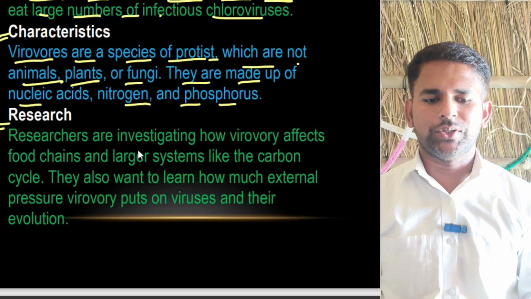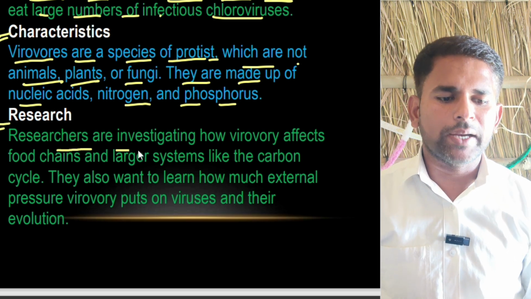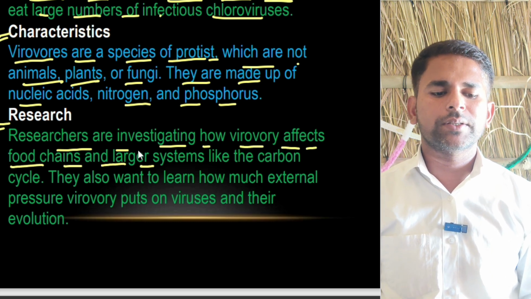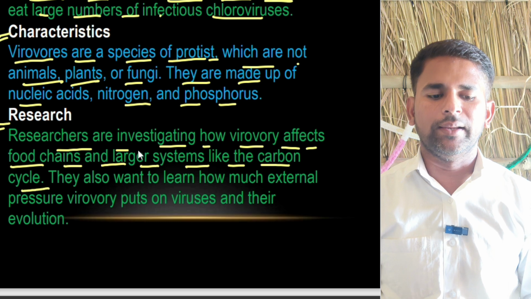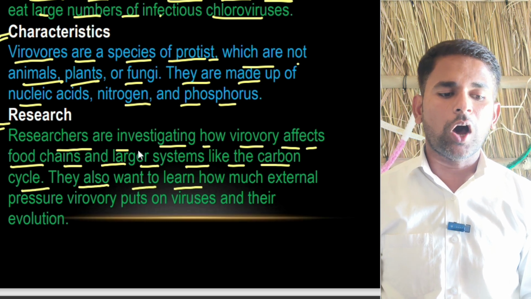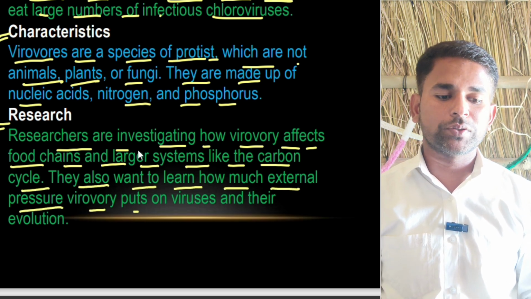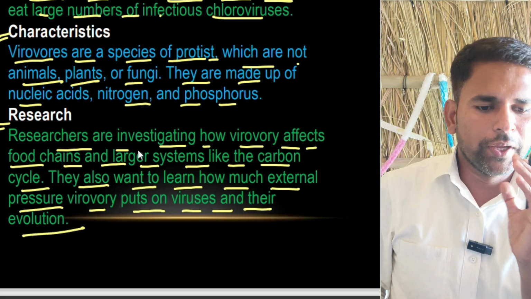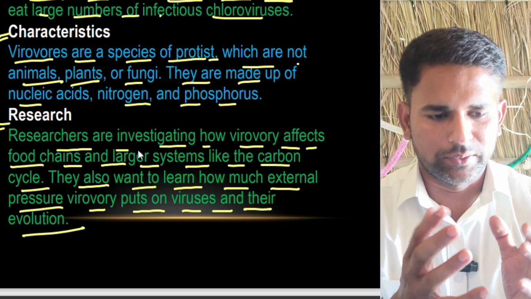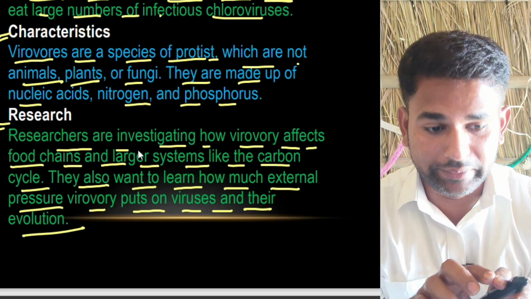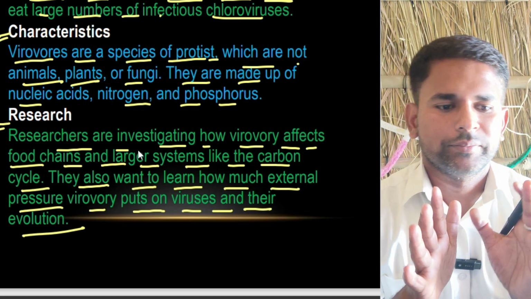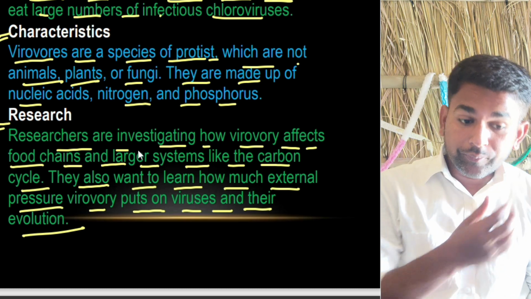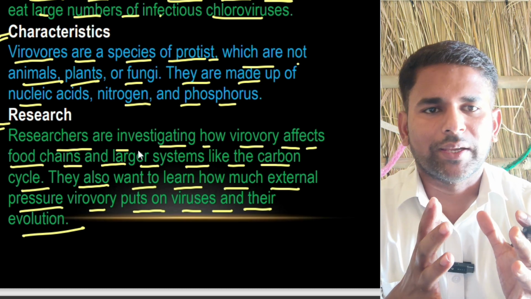Okay, research. Researchers are investigating how virivore affects food chains and larger systems like the carbon cycle. They also want to learn how much external pressure virivore puts on viruses and their evolution. Very important message, or that is a theme. There is something very important written. Okay, what are they going to say here? They are going to tell that it affects the carbon cycle.